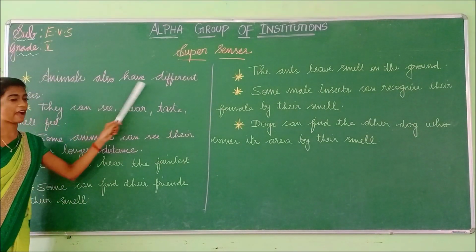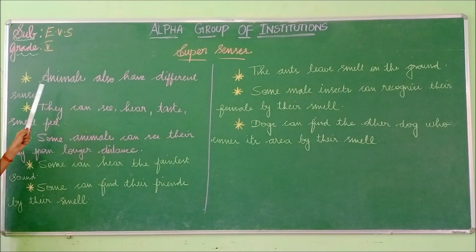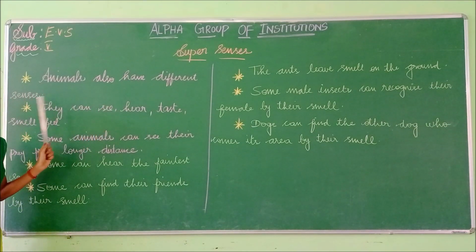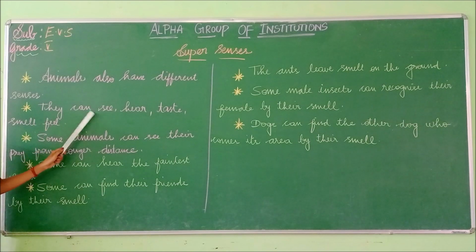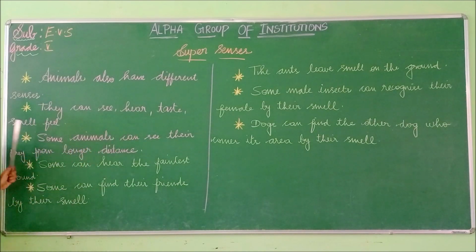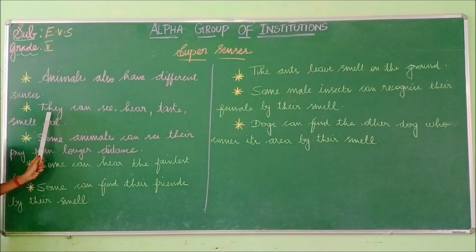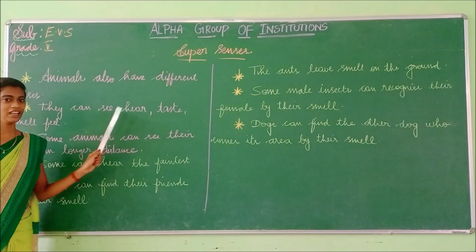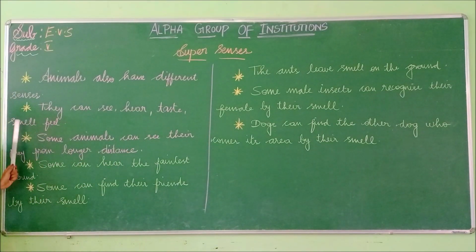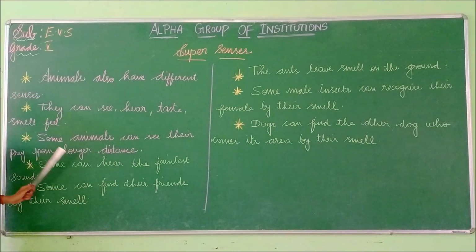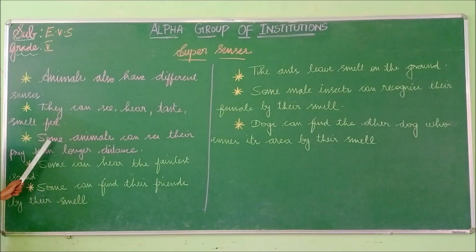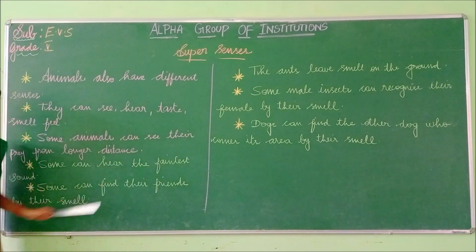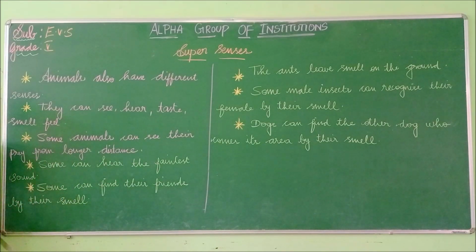Animals also have different senses. They can see, hear, taste, smell, feel. Here, what does "they" represent? The animals. So they can see, hear, taste, smell, feel. Some animals can see their prey from a longer distance.